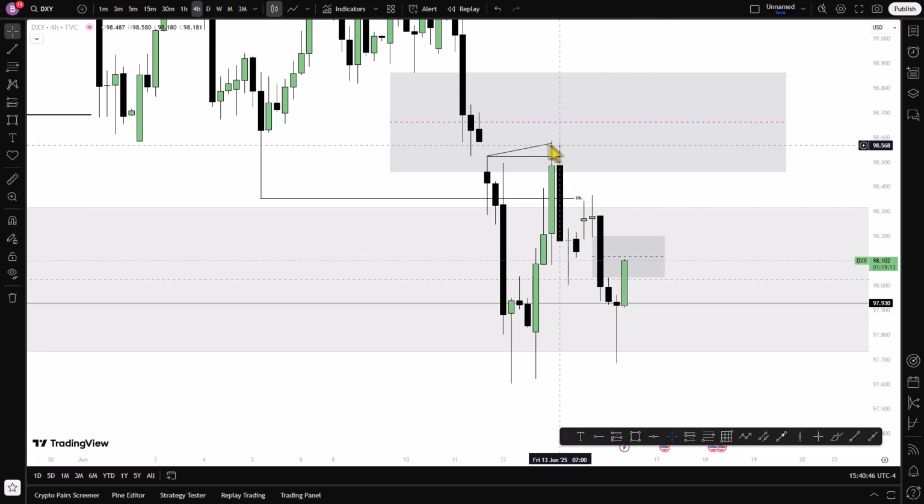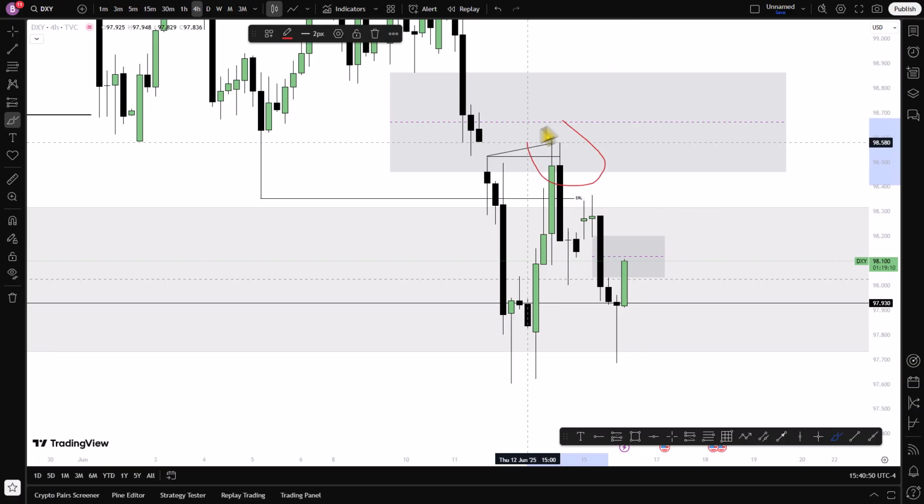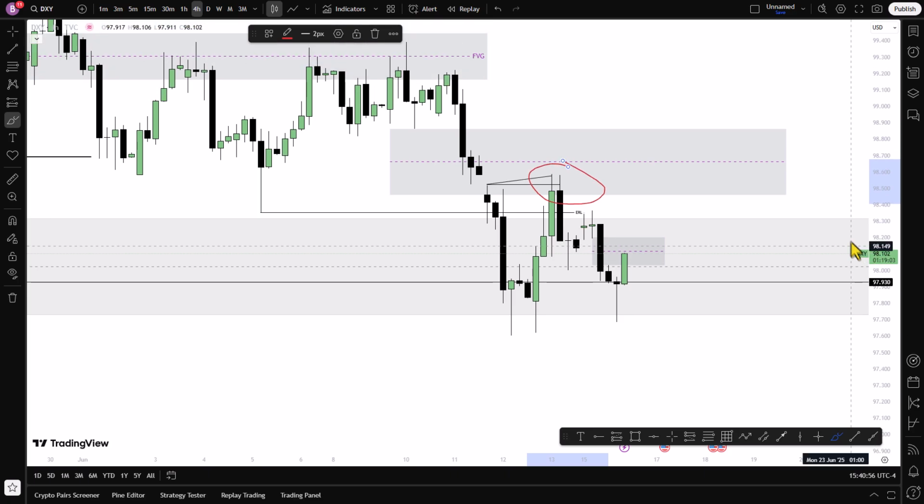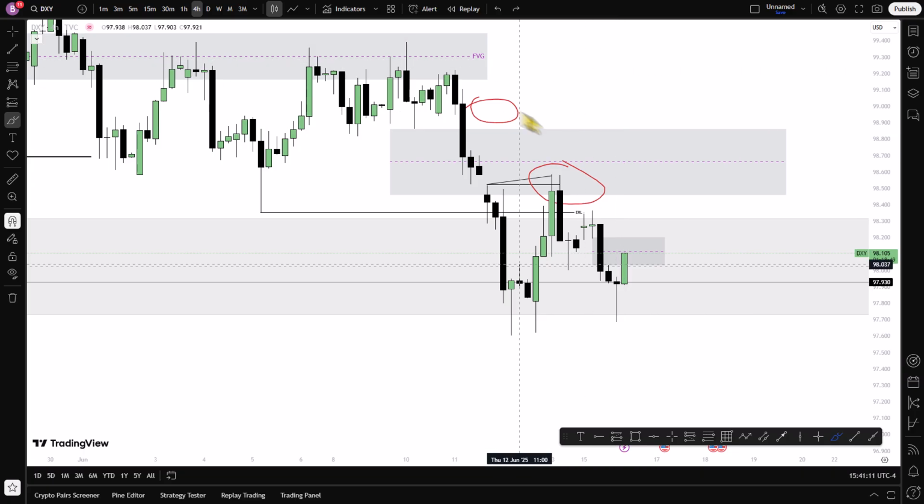And when this high is attacked, still, if we are going to be bearish, we don't want to see price closing above this fair value gap and then what? Respecting it. Then if we have this, we will say we will be what? We will be bullish. So this is what I want to see on dollar tomorrow.